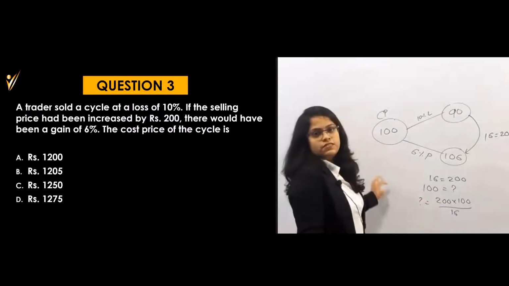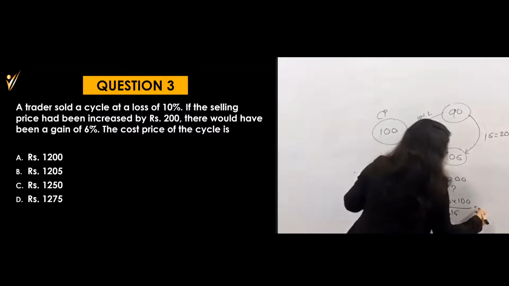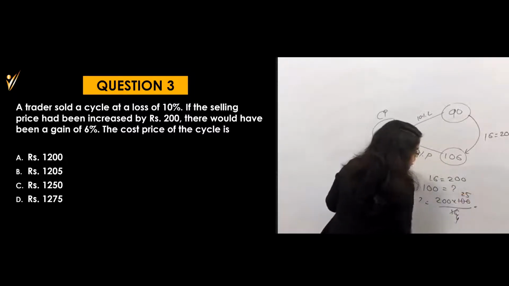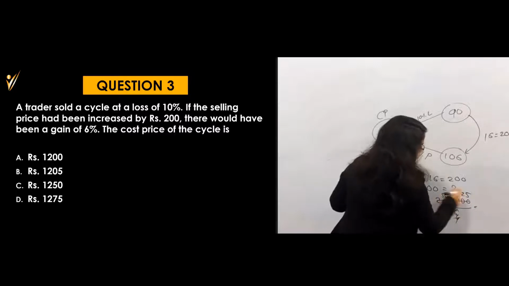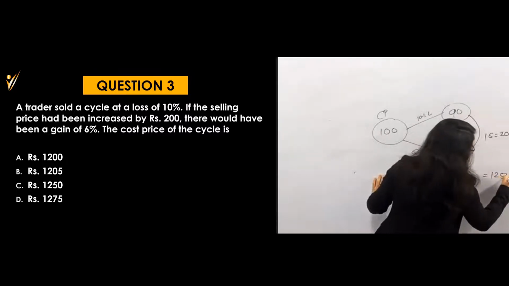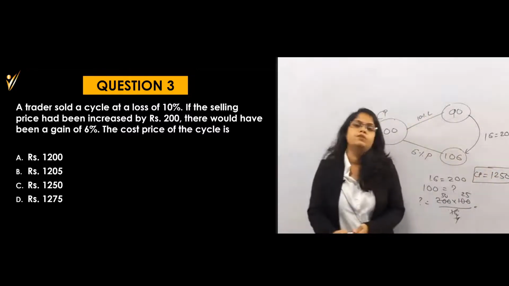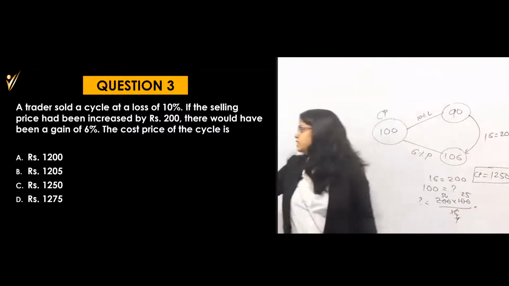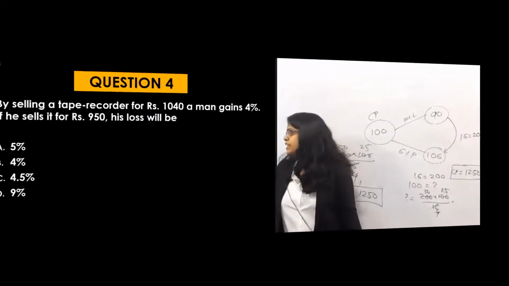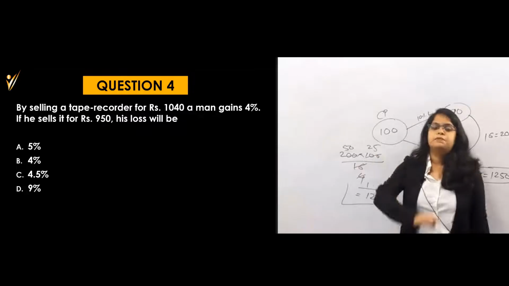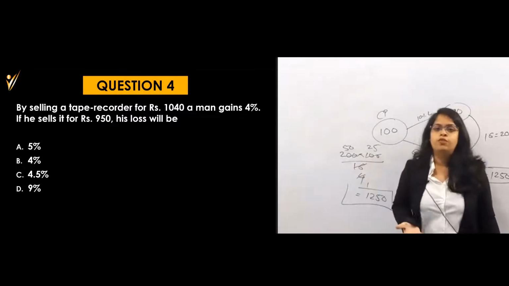So can you solve this one now? If you solve this by 4, this becomes 25, and this is 50. 50 into 25 becomes 1250. So your CP was 1250. Got this one? Okay, now let's go for the next question. And if anyone still has doubt, then I will explain in the end. But now please go for the next question.